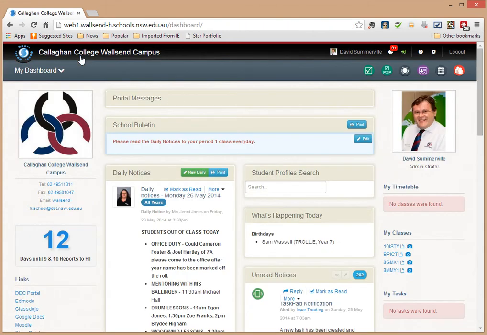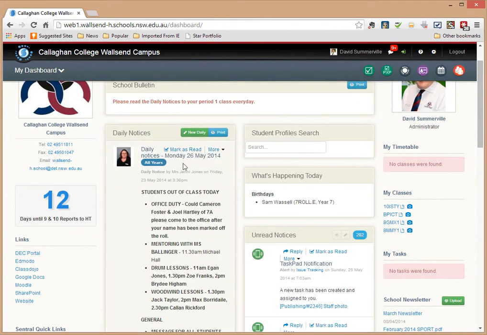Going back to the dashboard, portal messages. If you have the Sentral Parent Portal, which I highly recommend, what that allows you to do is to get messages from parents and students that pop up in your dashboard for you. School bulletin, so I've got just a little message there to the staff to remind them that they need to read these daily messages every day in class. And there's our daily notices.